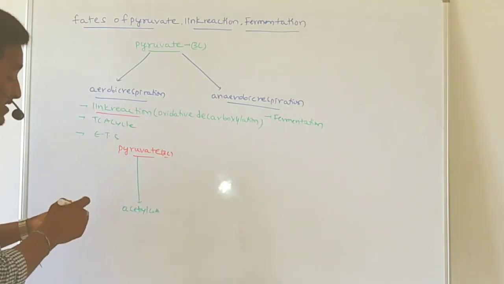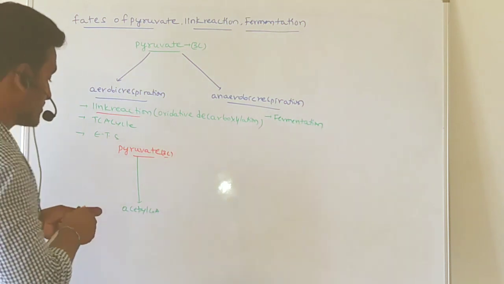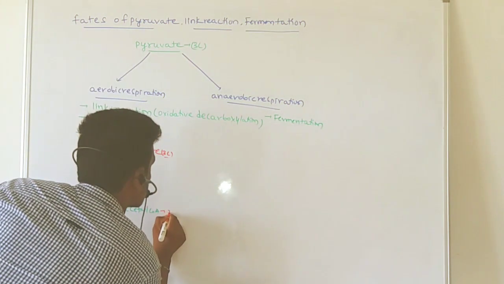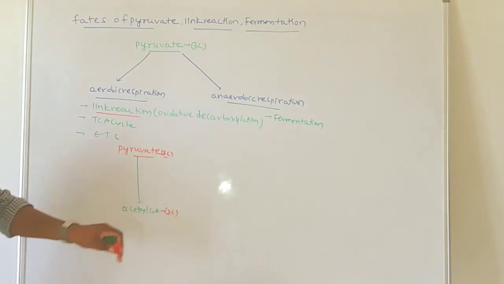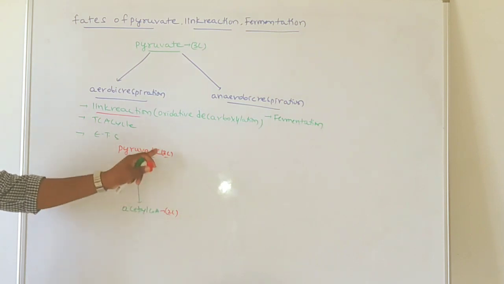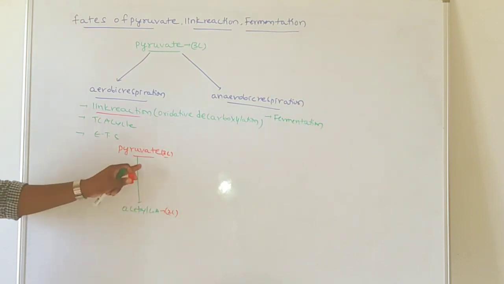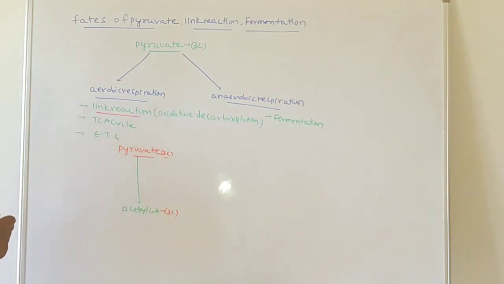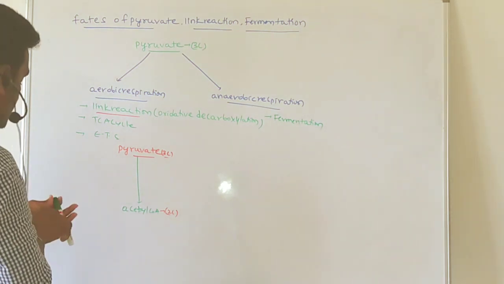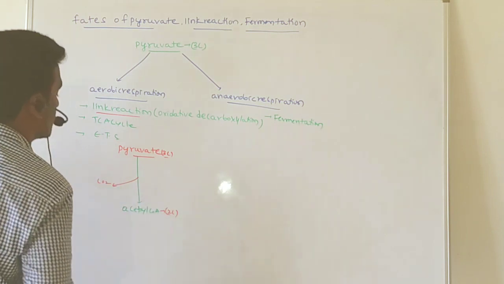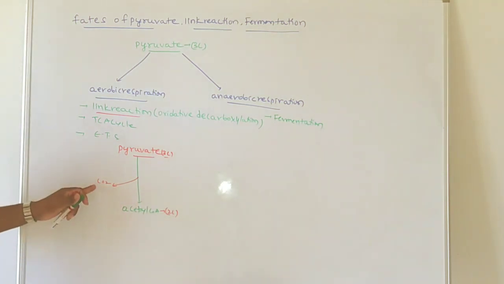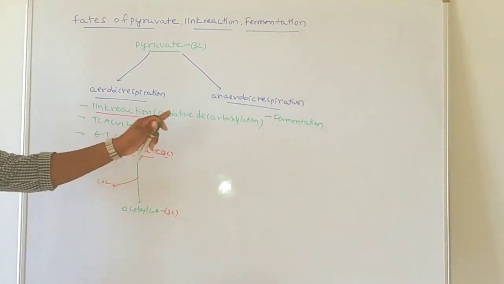It is a 2 carbon compound, while pyruvate is a 3 carbon compound. So what happens here? Elimination of one CO2 takes place. That process is called decarboxylation.